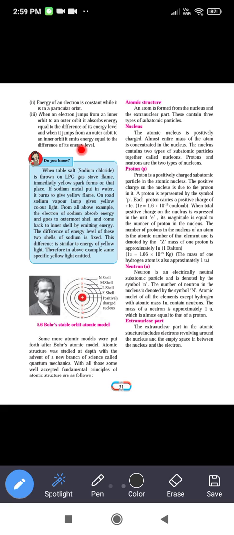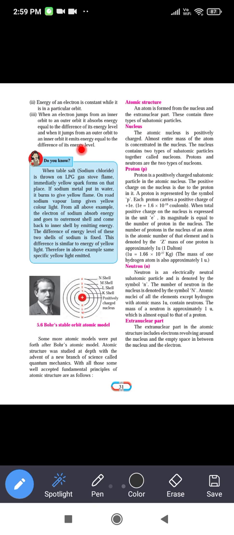When an electron jumps from the outer orbit to the inner orbit, at that time energy is emitted. When is this? When the electron goes from the outer orbit to the inner orbit. And when the electron jumps from the inner orbit to the outer orbit, at that time energy is absorbed, and this absorbed energy is equal to the difference of the energy levels.